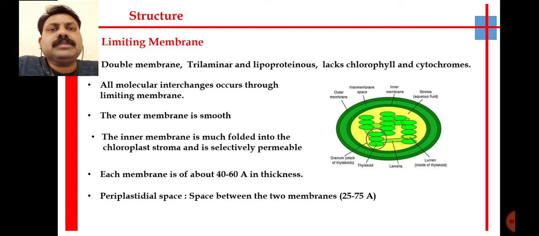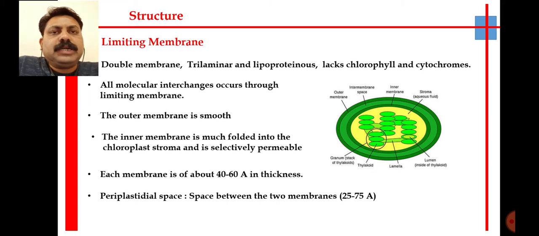So outer membrane and inner membrane is there, and in between these two membranes, in case of mitochondria it is intermitochondrial space, whereas in chloroplast also it shows similar structure. Limiting membrane or outer membrane, it is double membrane, trilamellar and lipoproteinous, and this membrane is semi-permeable in nature, so it allows the molecular interchanges through the membrane.